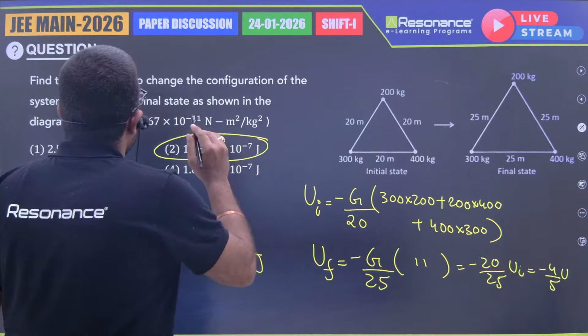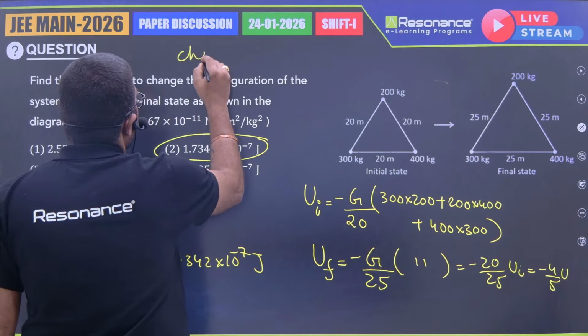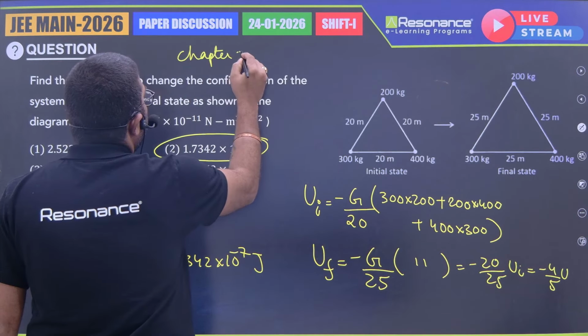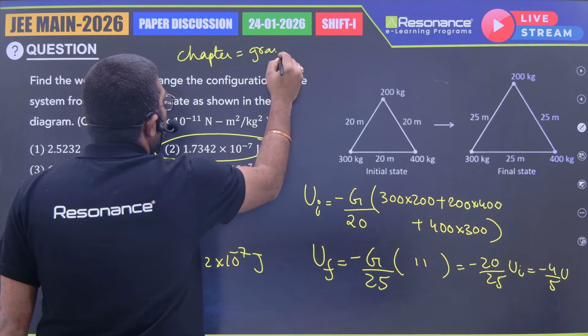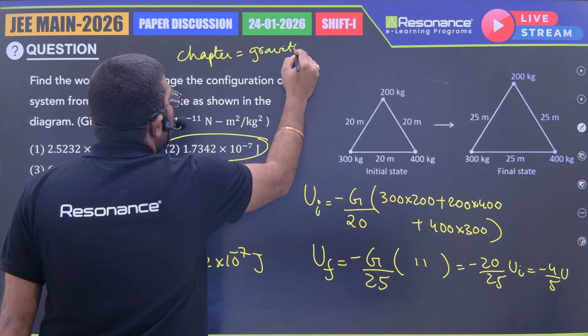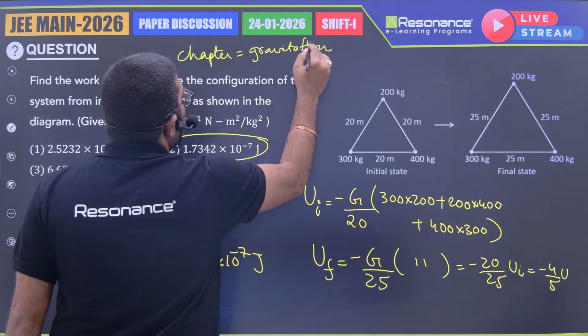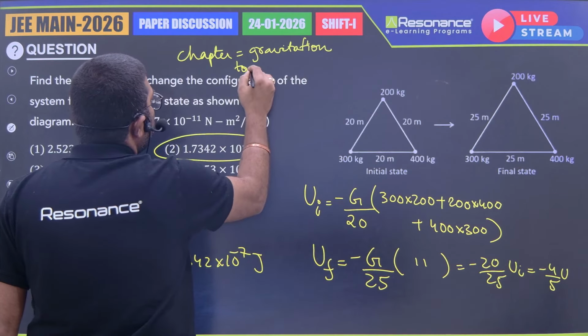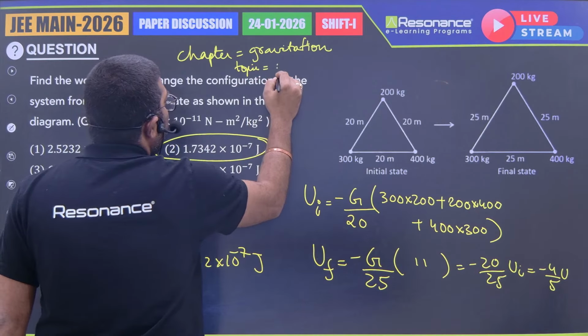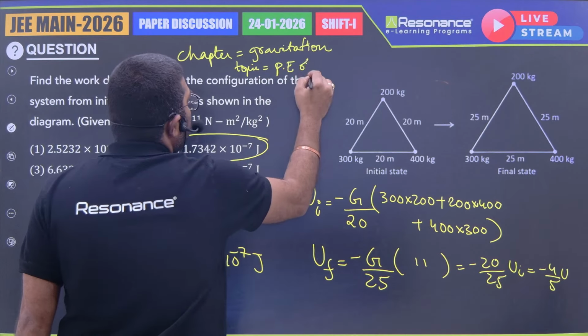So if you are seeing the chapter is gravitation. Topic is potential energy of a system.